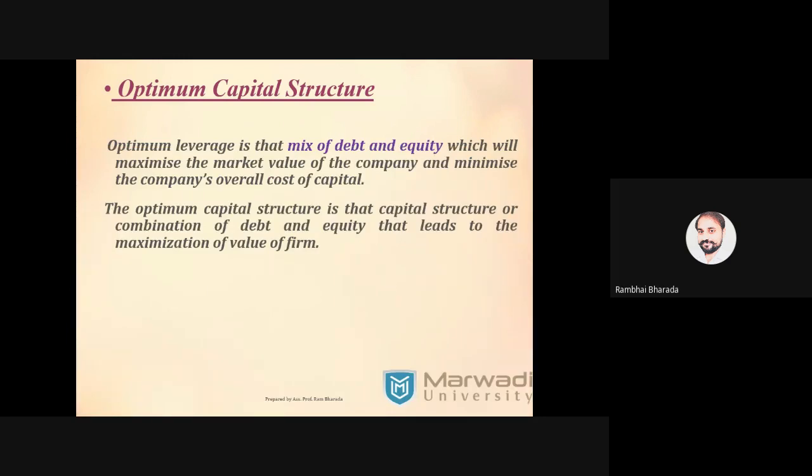Optimum capital structure, a capital structure in which the market value of the company is maximum and overall cost of the capital is minimum. We have understood this capital structure and optimum capital structure with the help of the example of tea. Okay, how we can make a tea and which tea will give you the maximum benefit, like this.